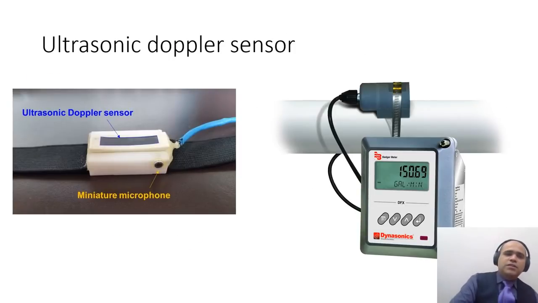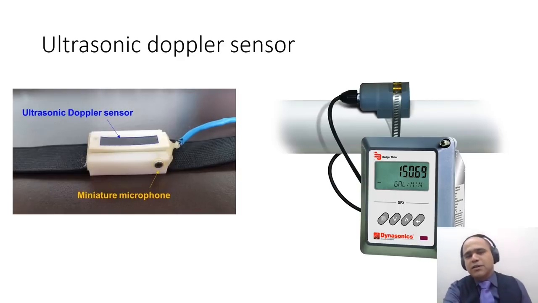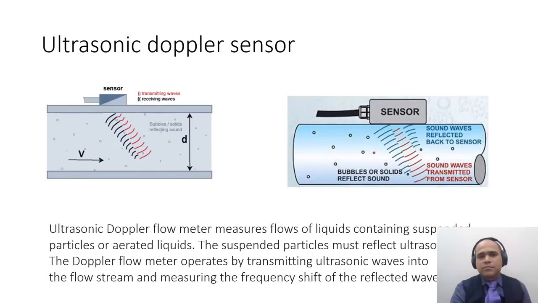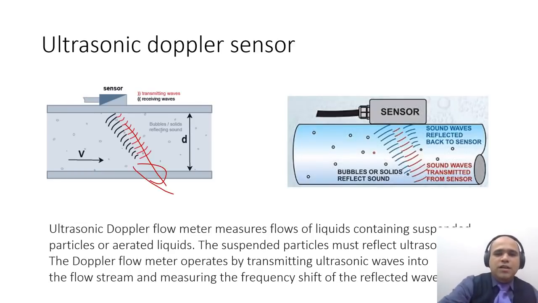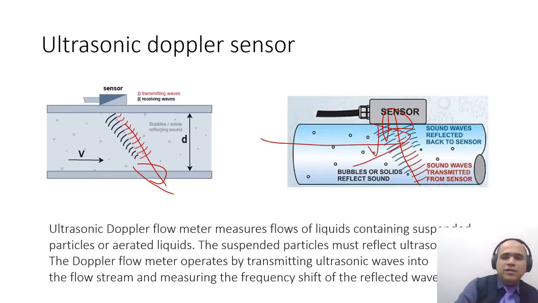Now, ultrasonic Doppler sensors are basically a contactless method to find out what the flow inside the pipe is. You just attach it from the outside to any pipe like a watch, and then you get the reading of the flow inside the pipe. Very useful if the liquid being carried is a hazardous chemical. So what happens in an ultrasonic Doppler sensor is that you send out a signal and then the reflected signal is measured back, and the change in the frequency, the Doppler shift, is measured, and that decides the flow inside the pipe.